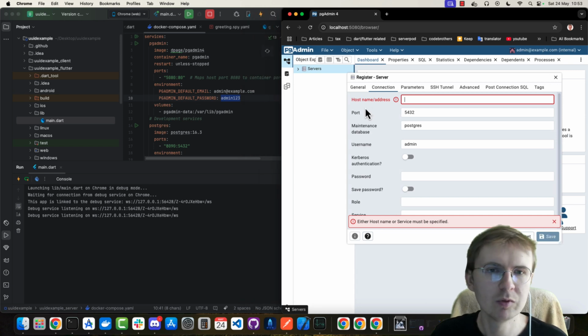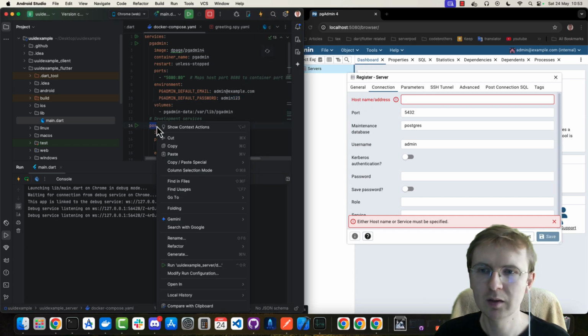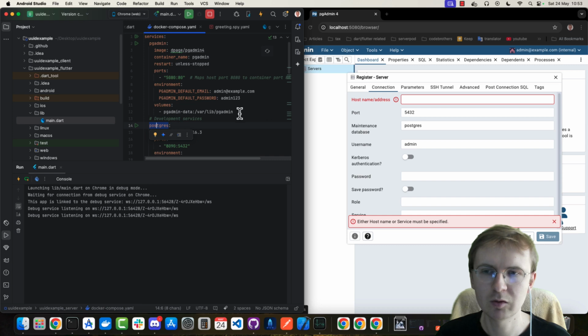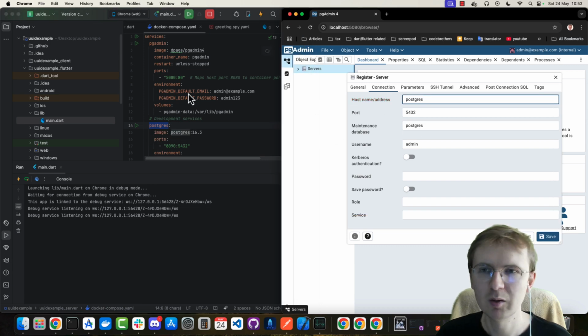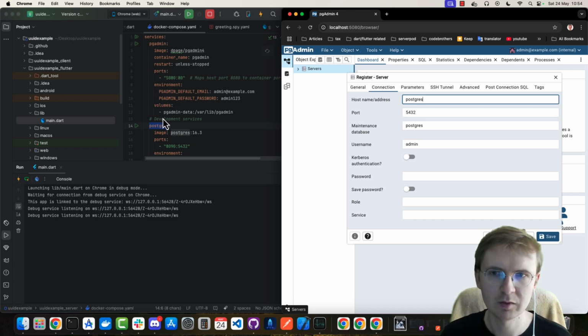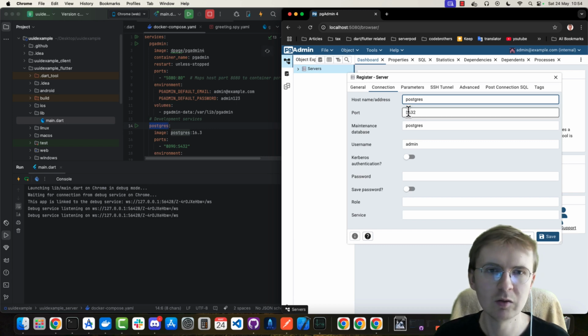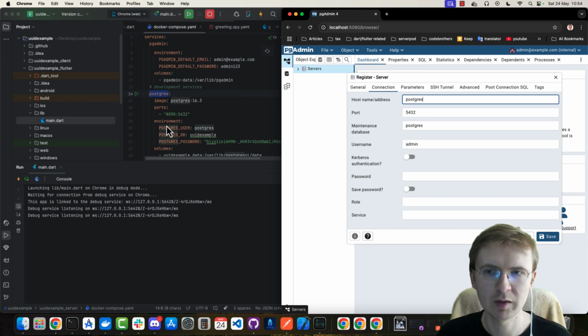I'm gonna put as a host my Postgres Docker container name, and because they are living in the same environment, if you're gonna use this host name Postgres, it's automatically gonna know which IP this Postgres has.